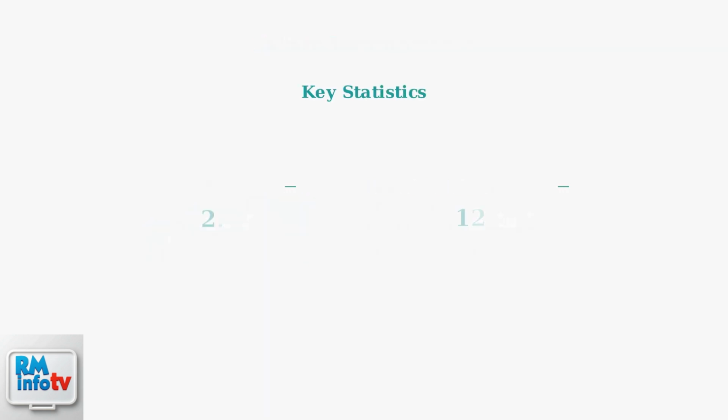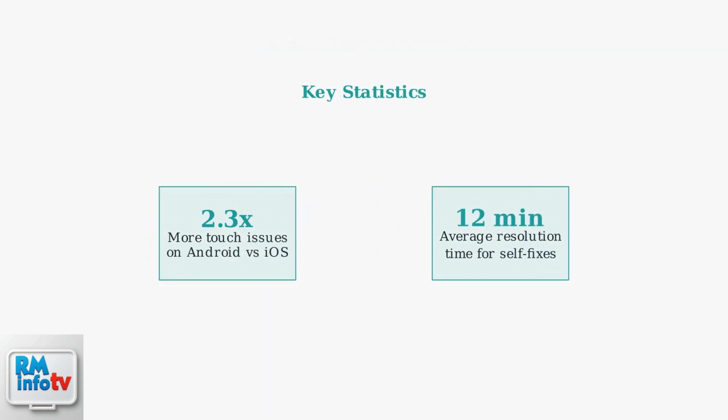Important statistics reveal the scope of screen issues. Android users experience 2.3 times more touch sensitivity problems than iOS users, but the average resolution time for self-service fixes is just 12 minutes.